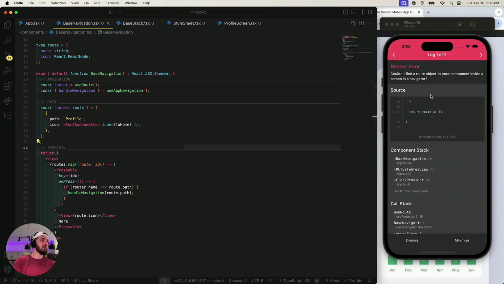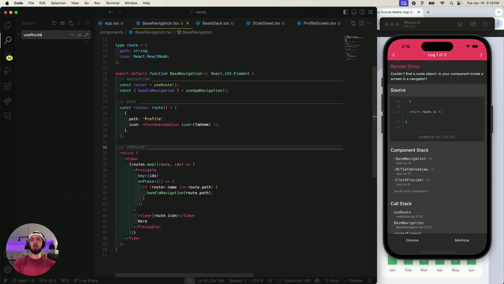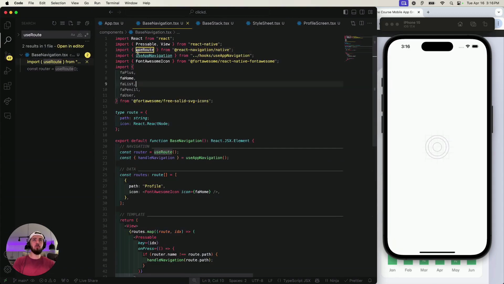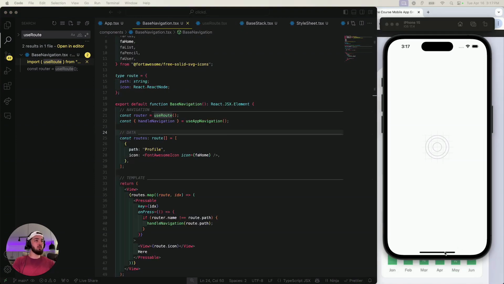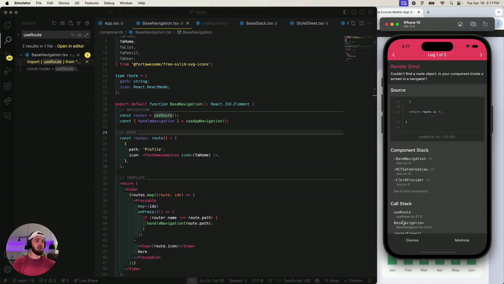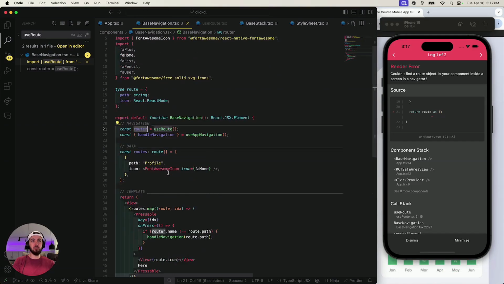Could not find route object. What is this useRoute? No. What do you mean, could not find route object? We did all that just to come into a bug? What do I even use it for? I don't even use it. Router. Oh, do I? router.name.